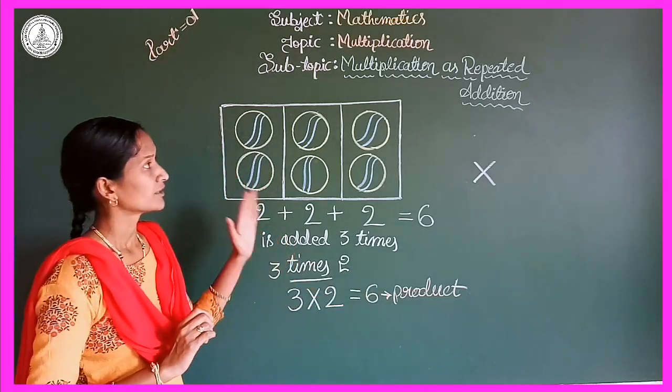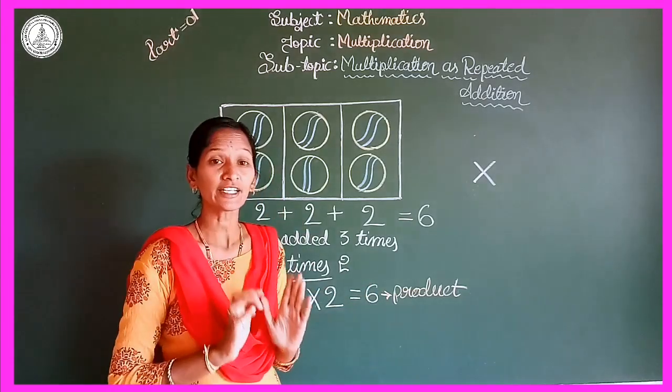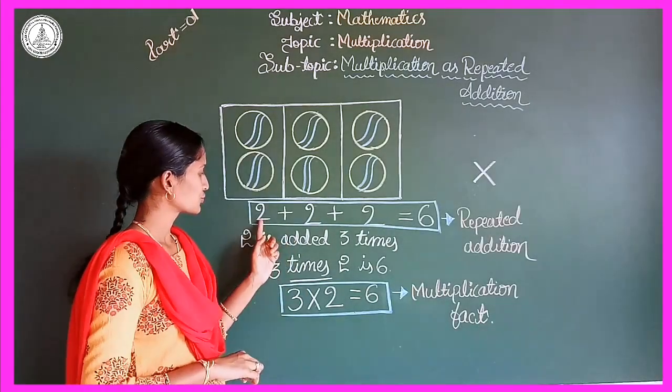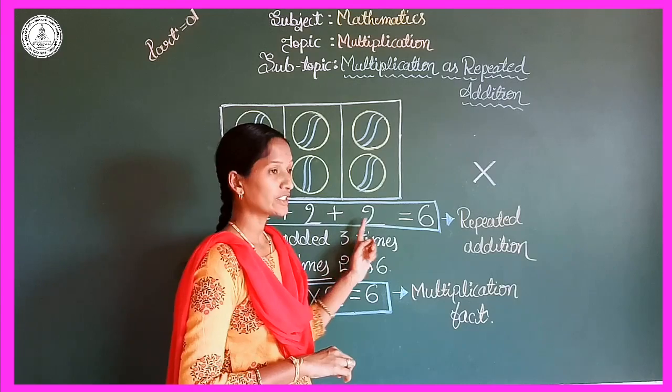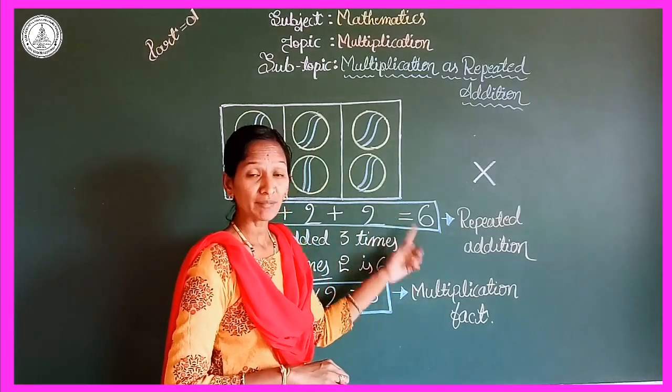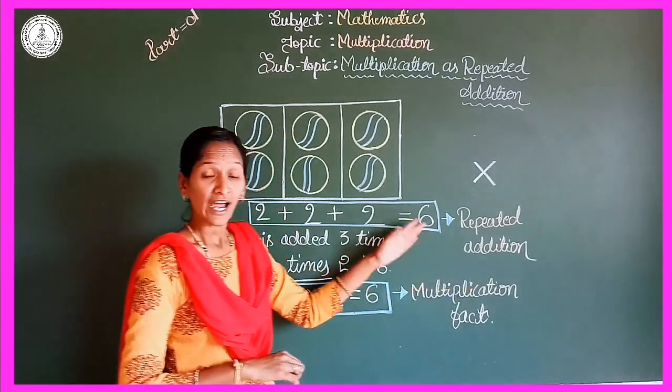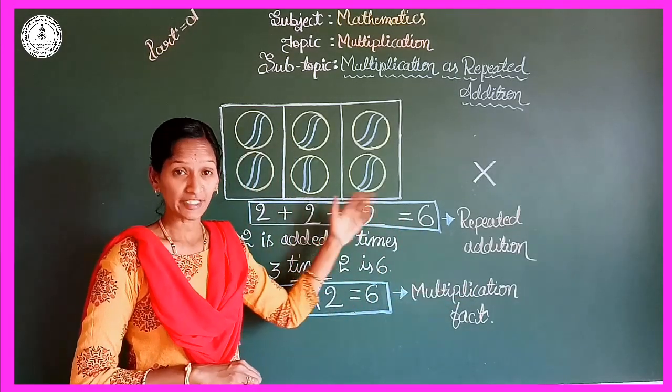So this is multiplication as repeated addition. My dear students, this 2 plus 2 plus 2 is equal to 6. In multiplication this is called repeated addition. We are adding the same number repeatedly.